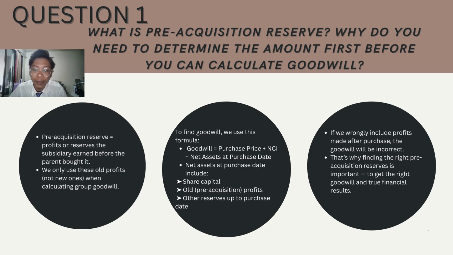So the goodwill estimate will be overstated or understated if post-acquisition gains are accidentally included, resulting in financial statements that are wrong. This is why it is important to correctly determine the fair value of net assets at acquisition. Hence, it will ensure the goodwill calculation reflects only what was paid at the time of acquisition, not the future profits.